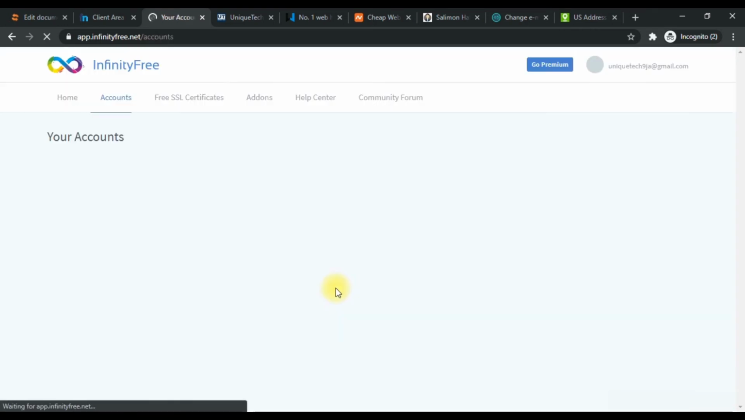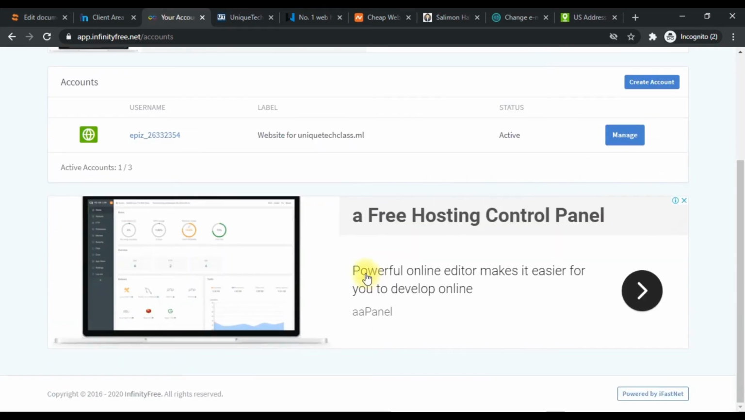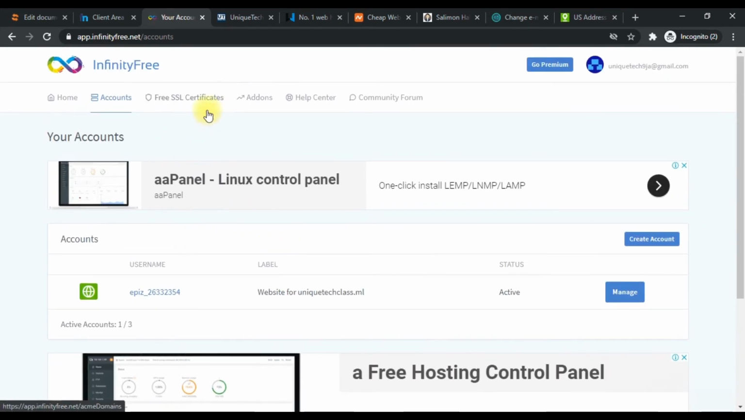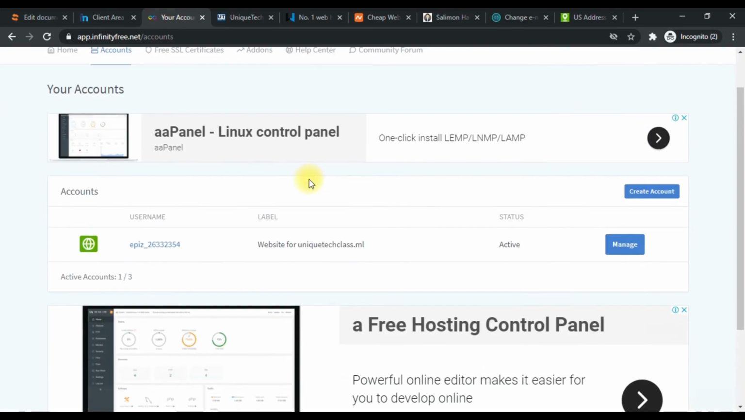So I already have an account, and I've logged into the account. If you don't have an account, there's no issue. Just create the account, and then you'll be on this landing page. The only thing that will be different is that you won't have any account here, and I won't be making use of this. I'll create a new one so that we can see how it looks.